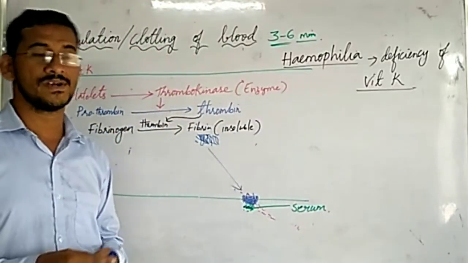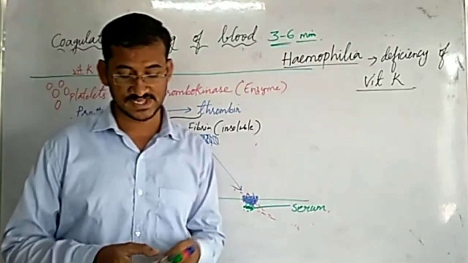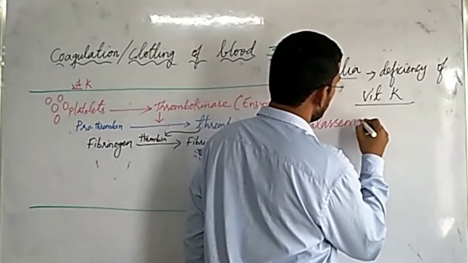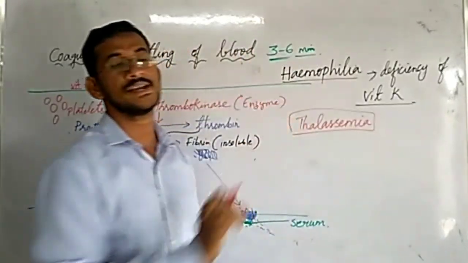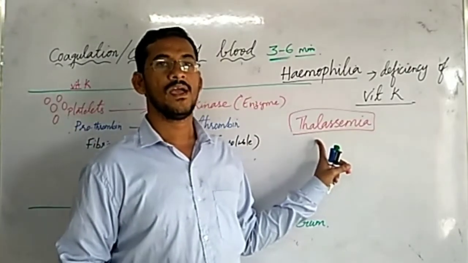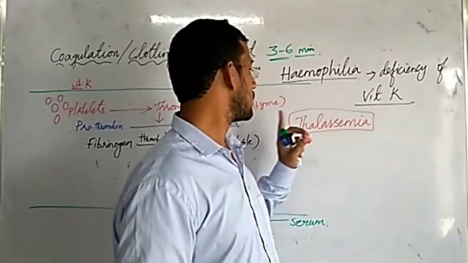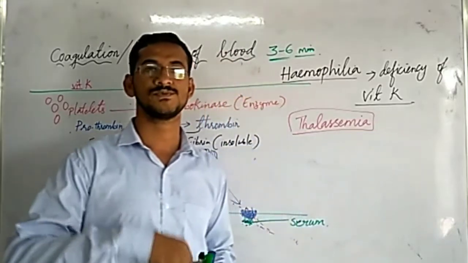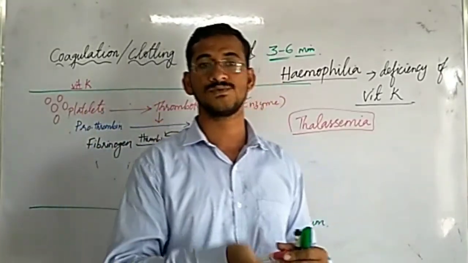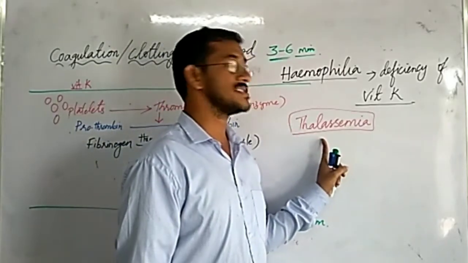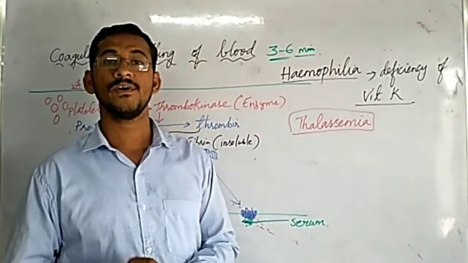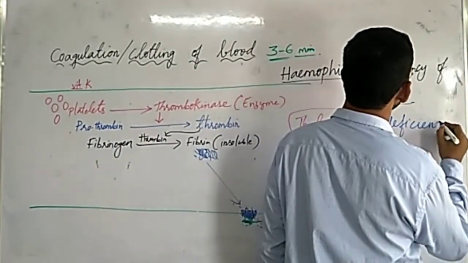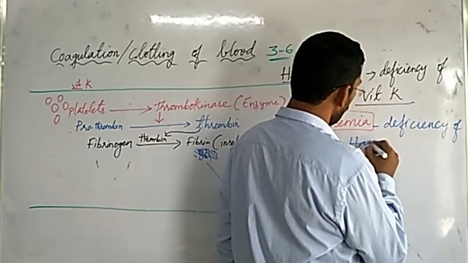Next, one more disease related to blood is called thalassemia. Thalassemia is an inherited blood disorder which occurs in many people, especially seen in children. Inherited means it comes from generation to generation, from the parents. And this disease is due to deficiency of hemoglobin.